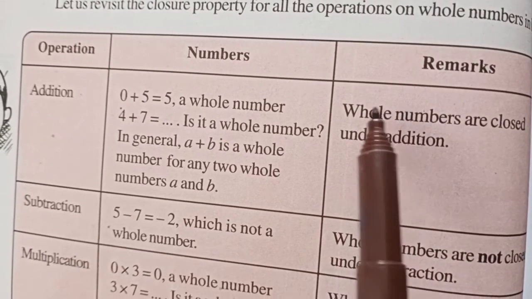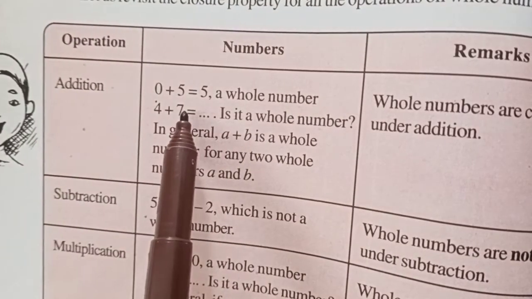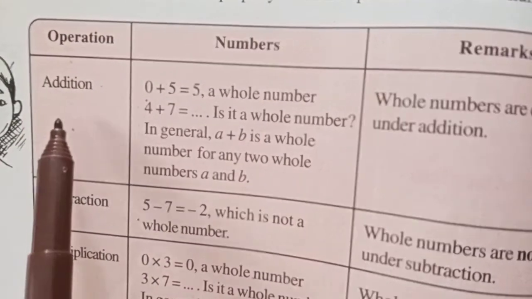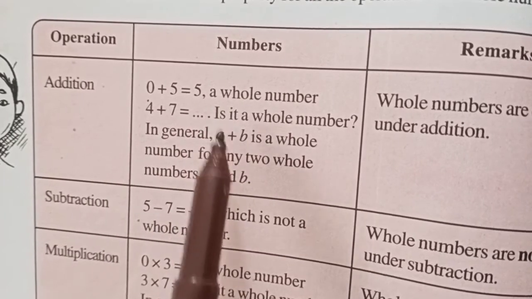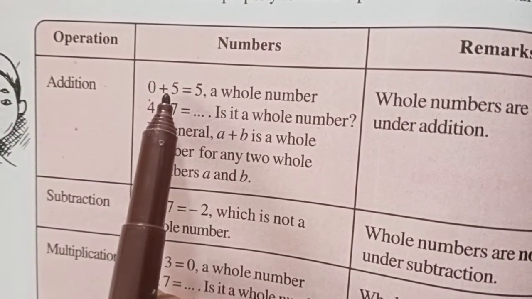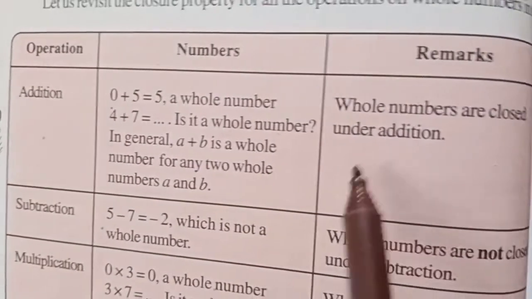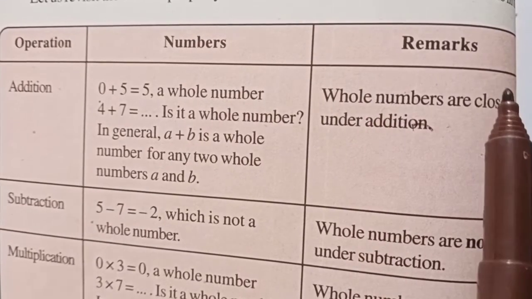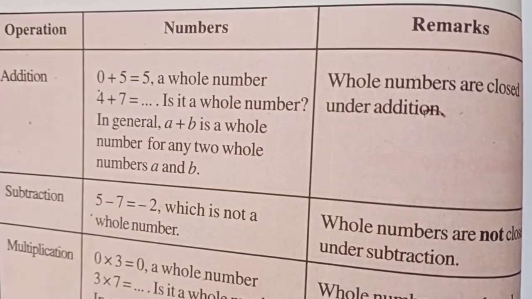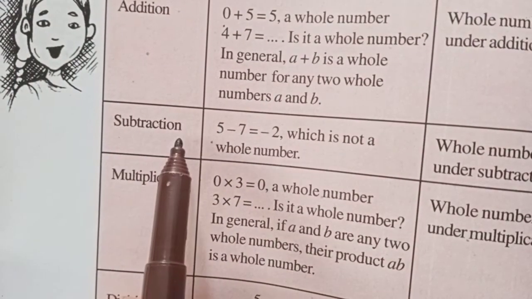You don't take the same numbers. You take some other two whole numbers, add and see. If you are getting again a whole number, then you write the remark as whole numbers are closed under addition. Very good.